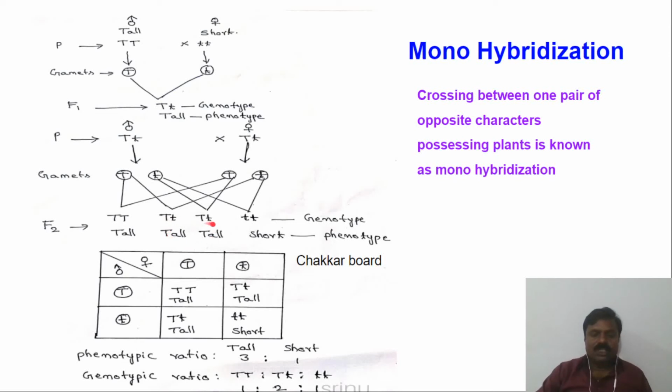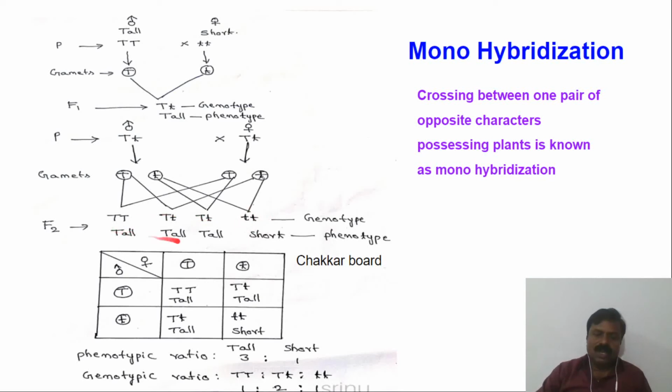And this capital T small t is also a tall plant, and small t. So when small t and another small t are there, then its own character is expressed, because there is no capital T which can suppress the character of small t. So there is no covering, no suppression. So the short character is expressed, that is, the dwarf character is expressed.